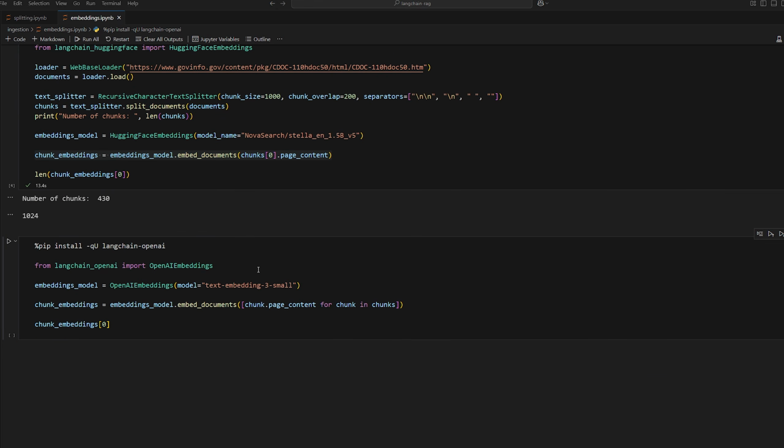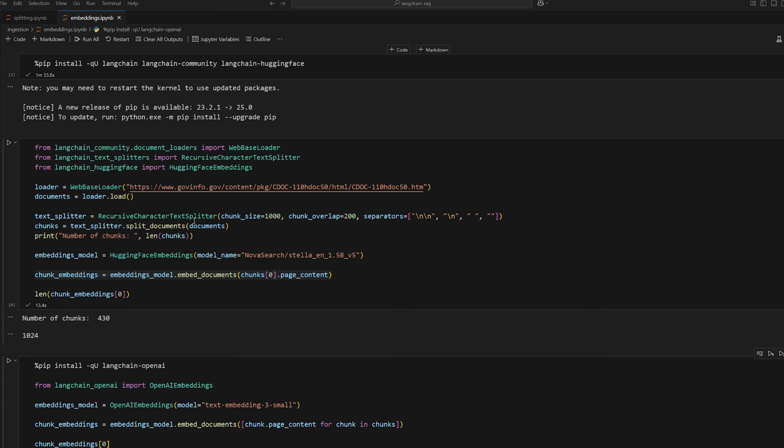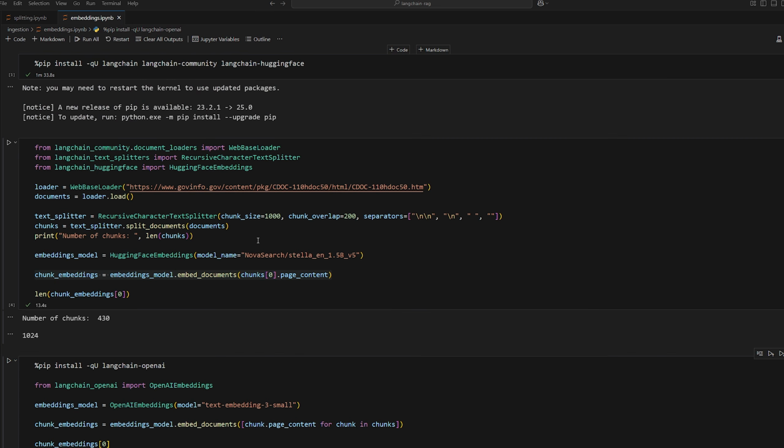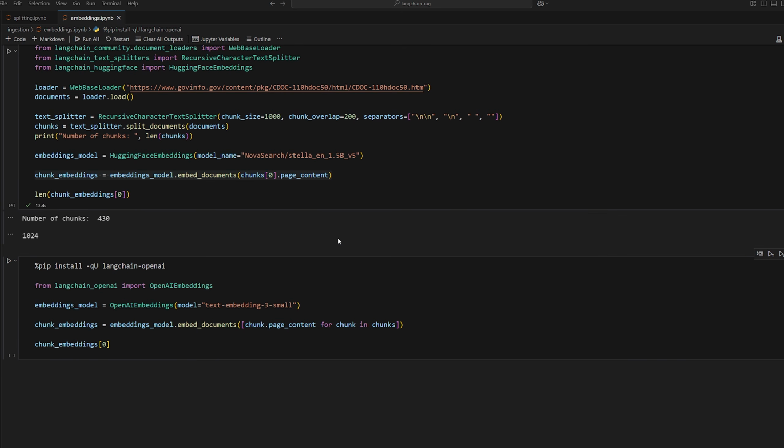Okay, so now that we understand what embeddings are, and how we can actually compute embeddings using Langchain, now we want to move on to vector databases, which I told you before is a way to store embeddings and also query related embeddings, which we'll need for retrieval and retrieval augmented generation. Let's see how we can do that.